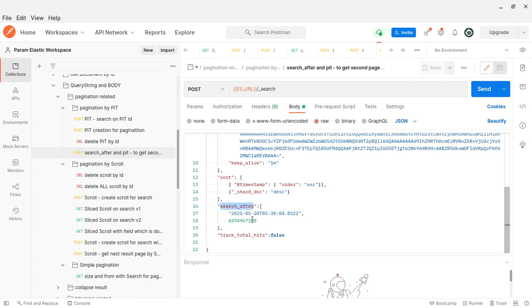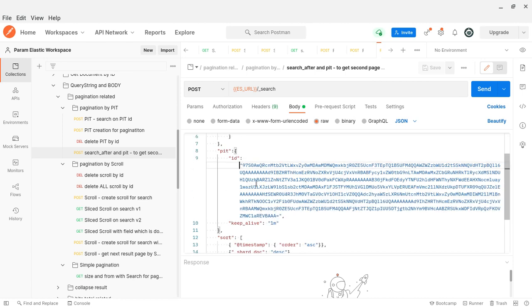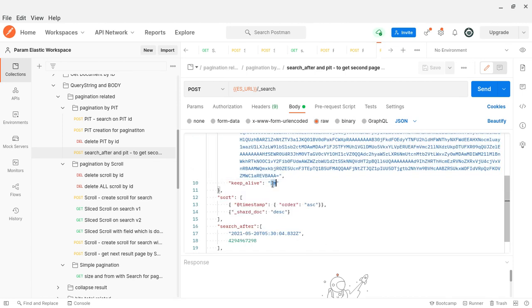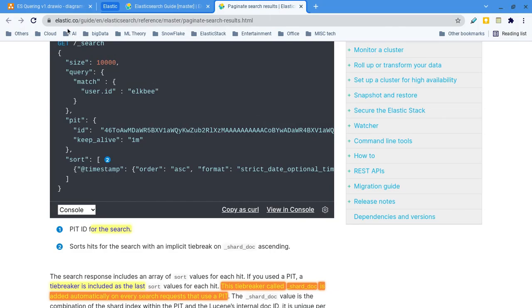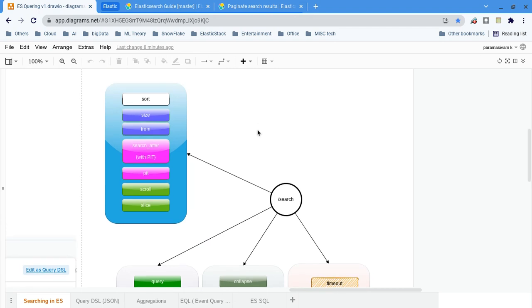So this is the tiebreaker value. I am requesting the search context by referring to it with the PIT ID, and I am saying keep it one more minute, renew your expiration time, and return the records after this one. That is what search after means. Search after is used along with the PIT, since it is based on the search context.